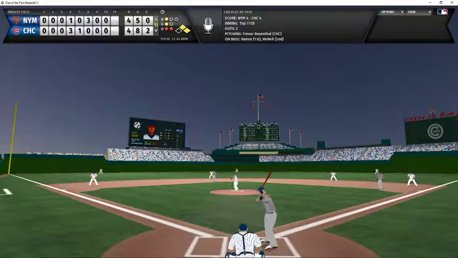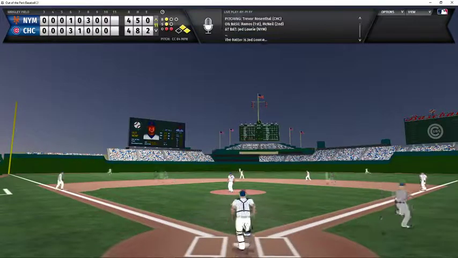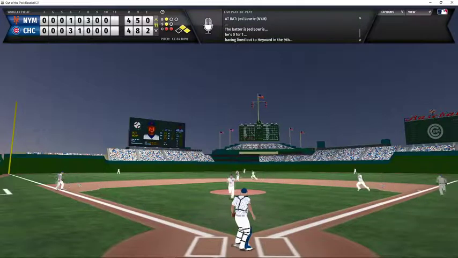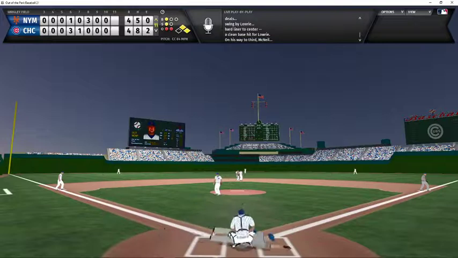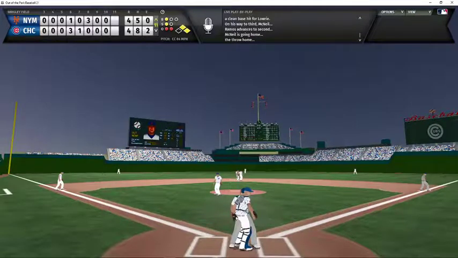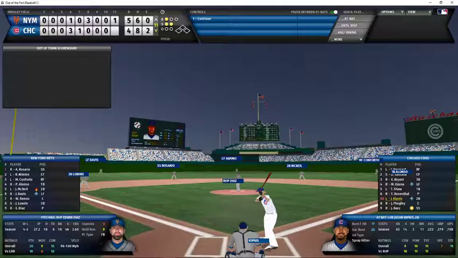Rosenthal with the pitch. That's a base hit into center field. That's going to drive in the go-ahead run. The runner rounds third. He is heading home. The throw comes home. Oh, it looked like he was out, but the umpire signals safe. And Kerry Wood is coming out of the dugout. He looks like he might get thrown out of his very first game this year. He is hot. So the Mets now have a 5-4 lead going into the bottom of the 11th.